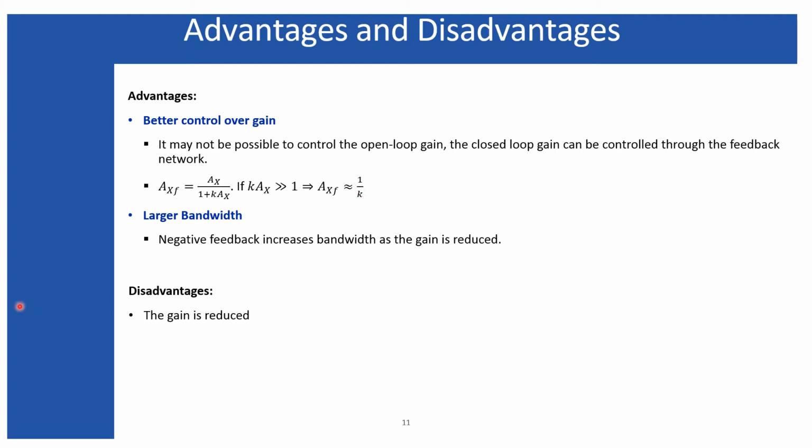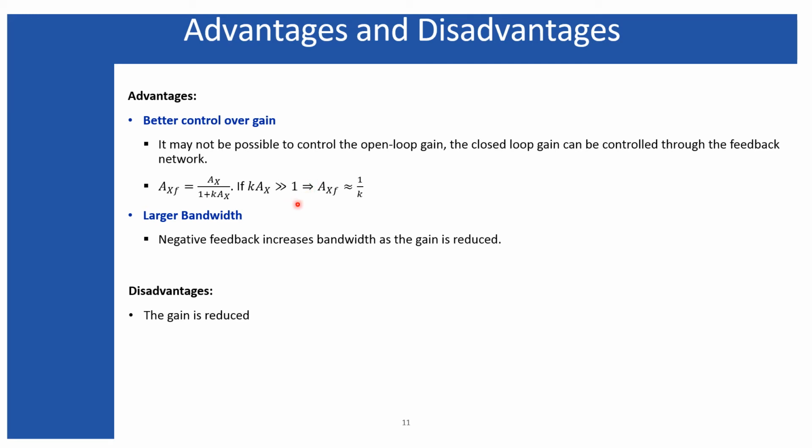In the feedback network we generally do not use any amplifier; mainly resistive networks are used. So the closed loop gain depends upon a resistive network which the designer can control from outside the base amplifier. In this way, control over the gain is achieved by employing negative feedback.